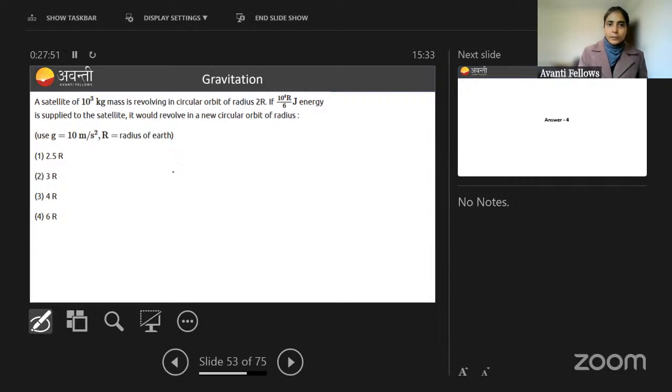Okay, now let's do it together. I will make you understand it very clearly. Let's try. A satellite of mass 10 to the power 3 kg is revolving in a circular orbit of radius 2r. Now this satellite is moving like this. So if it is rotating, what will be its total energy initially? I told you total energy is minus GMm by 2 into orbit radius, that is here 2r.